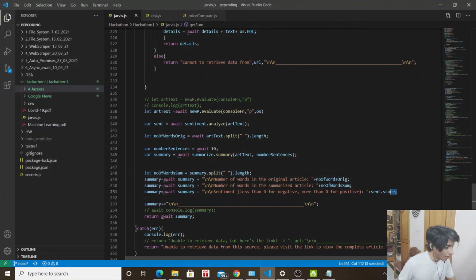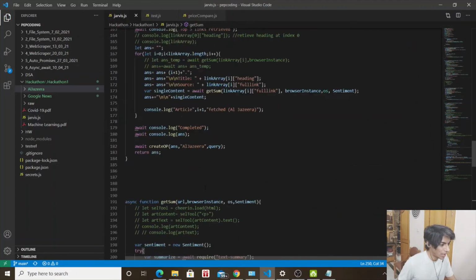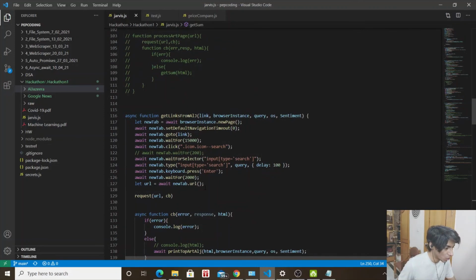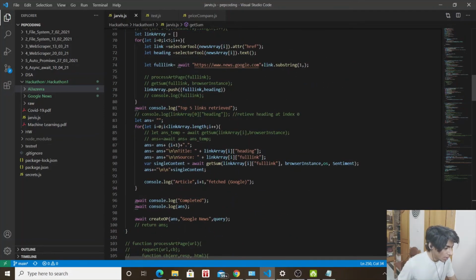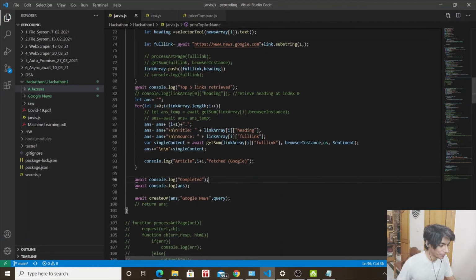And here I simply add all of them to a single string. I send them back up to this variable single content, and I add all of this to our final answer. And then we give it a message that it's been completed.